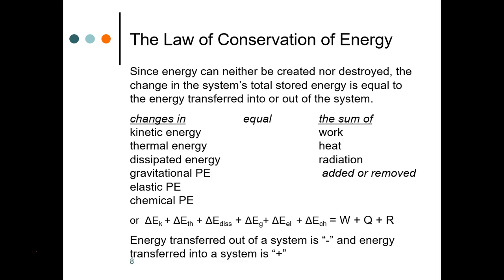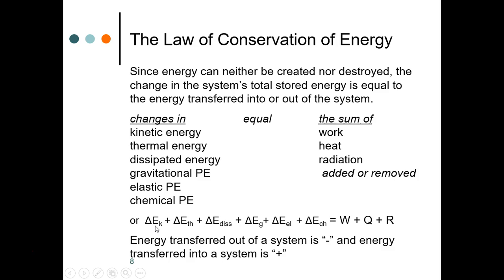Since energy can neither be created nor destroyed, the change in the system's total stored energy is equal to the energy transferred into or out of the system. So for example, if we have changes in any of these 6 storage mechanisms within an object or a system, then those changes have to be the result of some energy coming into or leaving the system, either by work, heat, or radiation. So this leads us with a simple equation.